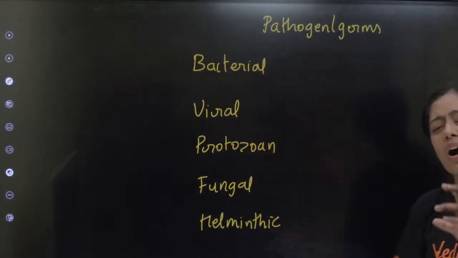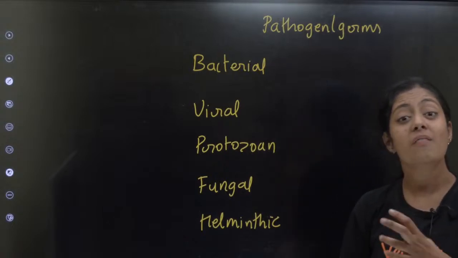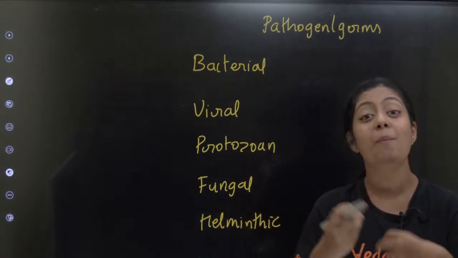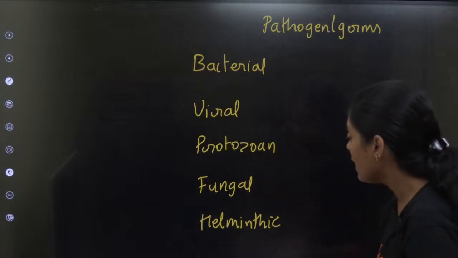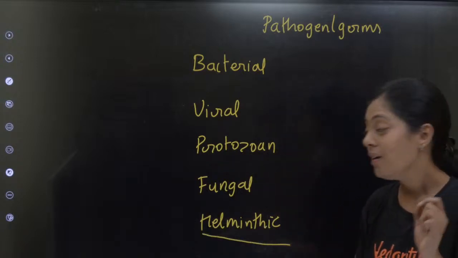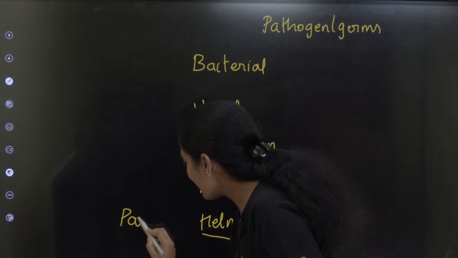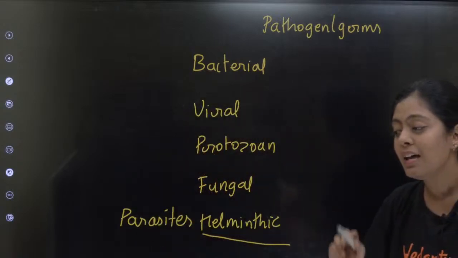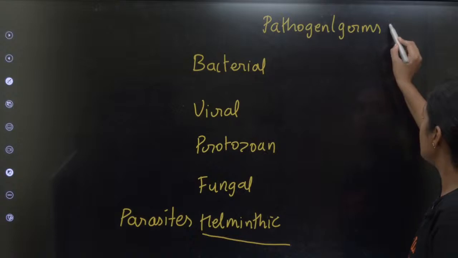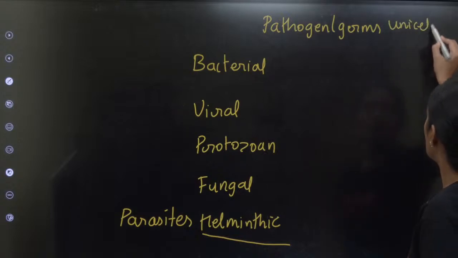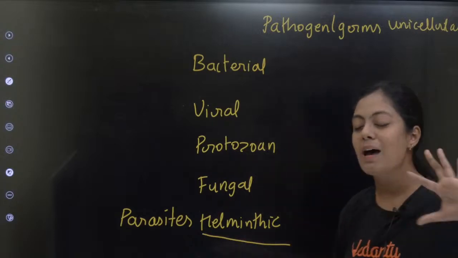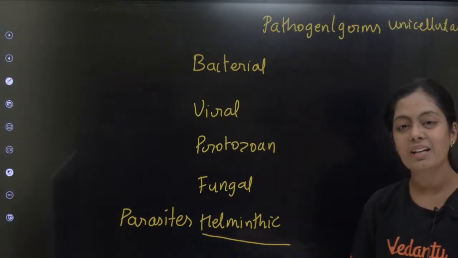When do you call it a pathogen or germ? When they are unicellular, like bacteria, fungi, virus, we call it a pathogen. When they are multicellular, we call them parasites. So, do you all know the difference between pathogen and parasite? When unicellular, pathogen. When multicellular, parasites. Is this clear? Can we continue?